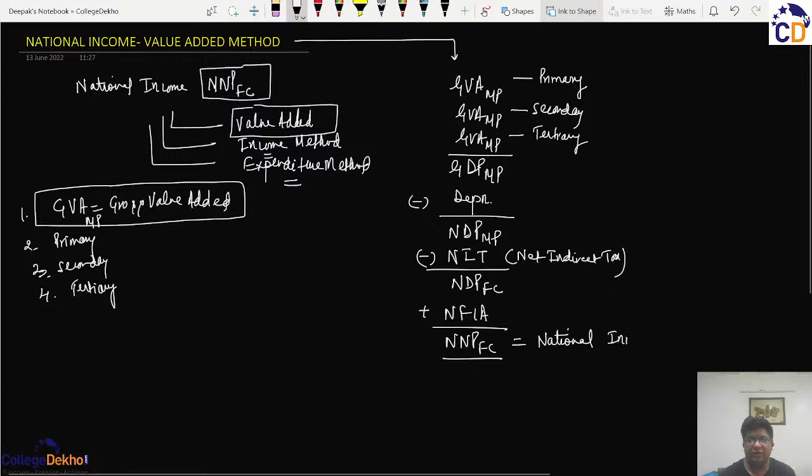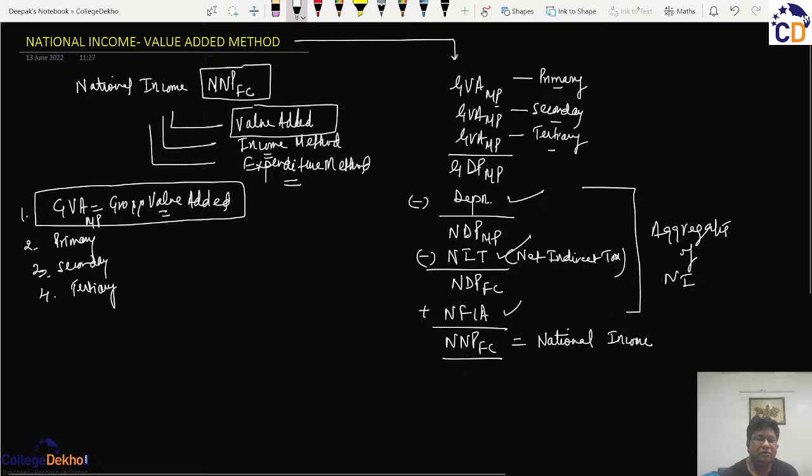So you can see here that these three adjustments have already been discussed in the concept when we carried on with the aggregates of the national income. And focus here will only be on what is gross value added MP at the primary sector level, secondary sector level, and the tertiary sector level. So before we move into this word gross value added, we should first focus on the word primary, secondary, and the tertiary sector. तो आप नोटिस करिए कि आप नेचुरल रिसोर्सेज को निकालेंगे.